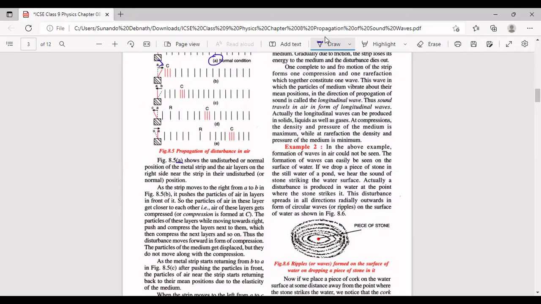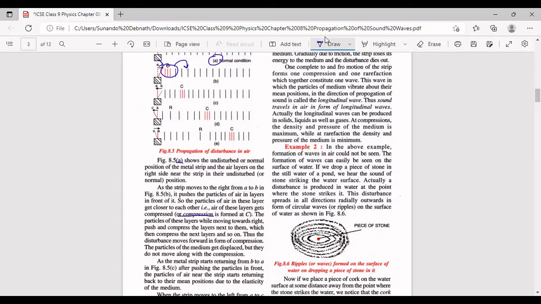As the strip moves to the right from A to B, it pushes the particles of the air in layers in front of it. So the particles of air in these layers get closer to each other. यहाँ पे close आ गया, push किया तो, and ये जो गया compression is formed. The particles of these layers, while moving towards right, push and compress the air next to them. फिर ये अपने next वाले को push किया, and so on. And what happens? This is how the compression region propagates further.